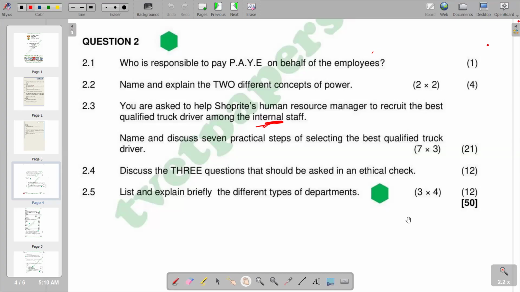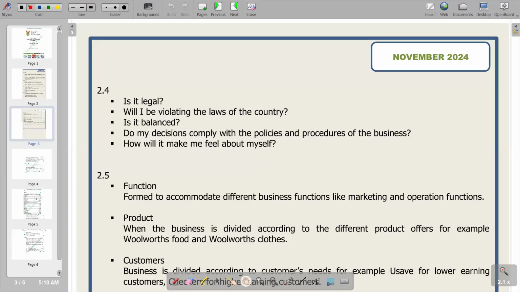So going back to our question, three questions that should be asked in an ethical check. We have the first question: is it illegal? Meaning, is it allowed? Then secondly, will I be violating the laws of the country? Is it balanced? Do my decisions comply with the policies and procedures of the business? You see that all the questions are based on what is right or wrong. How will it make me feel about myself? So obviously, if it makes you feel better, it's the right thing. So those are the questions that we have.